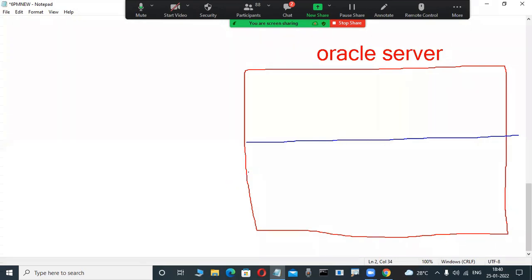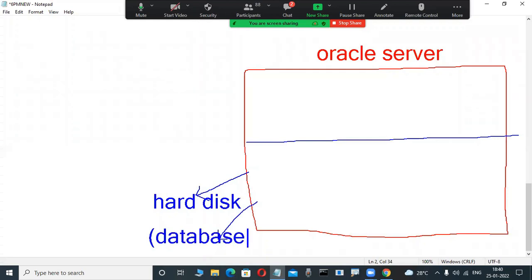Now this bottom part is hard disk only. In a computer's hard disk, some files are available. Slowly observe here. Automatically some files are created. This is also called the physical database. Whatever part is on the hard disk is also called the physical database, for example. So many files are available. Again, above the hard disk, there is some part, no? Some concepts are executed somewhere.